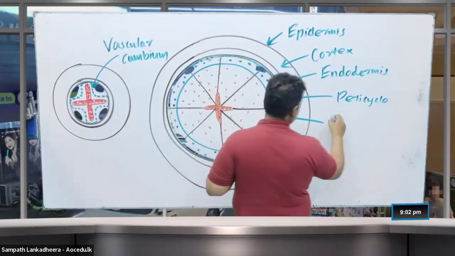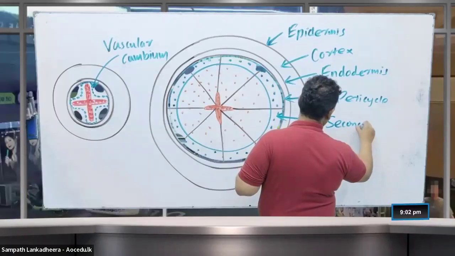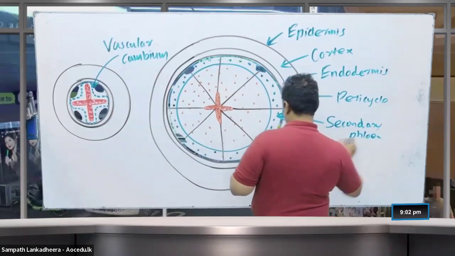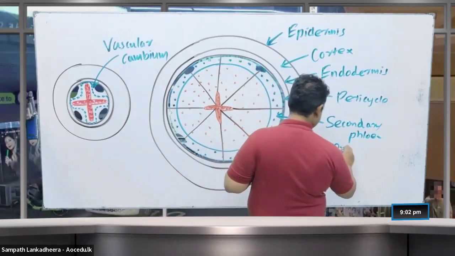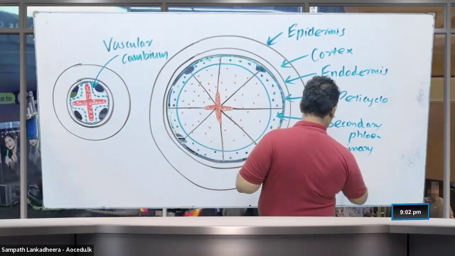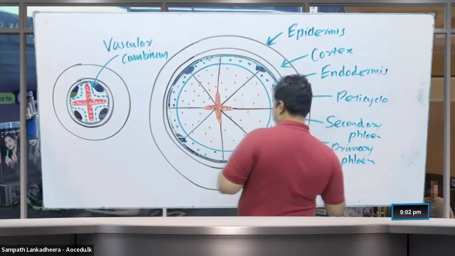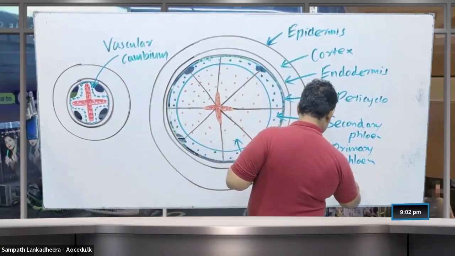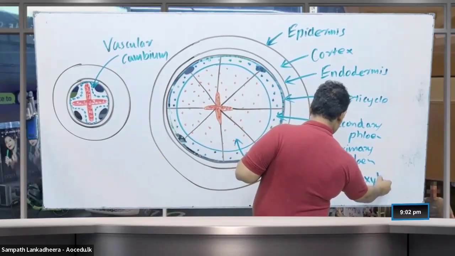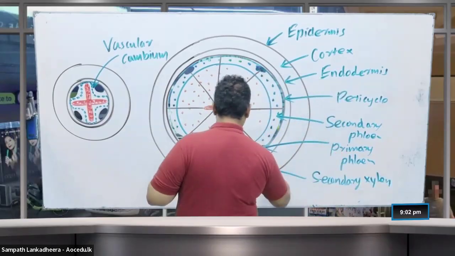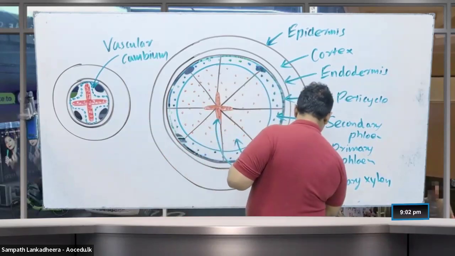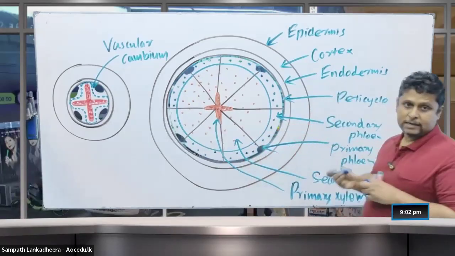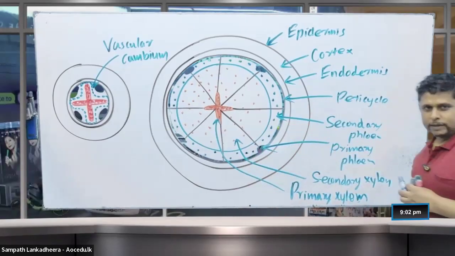And this is the secondary phloem. This is the primary phloem. This is the secondary xylem. And then we have the primary xylem. This is the tissue arrangement.